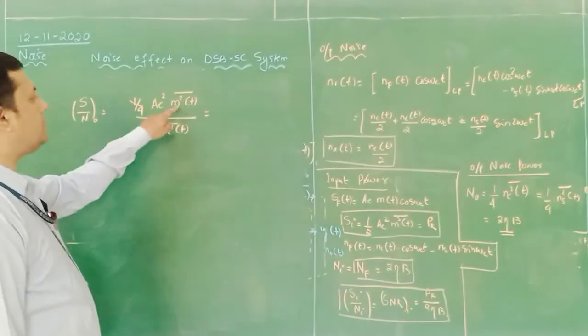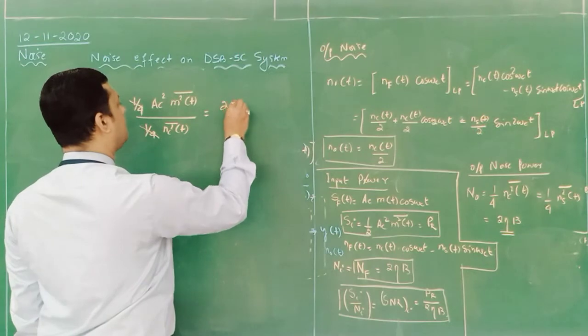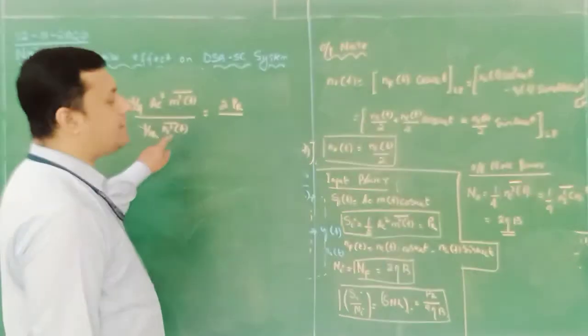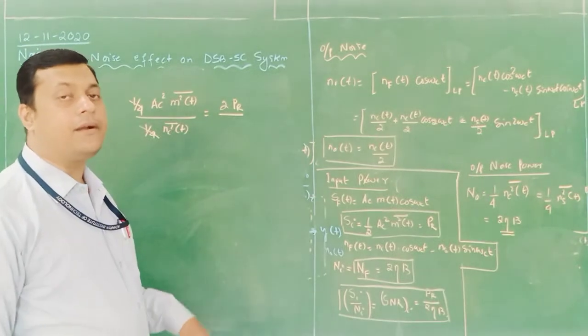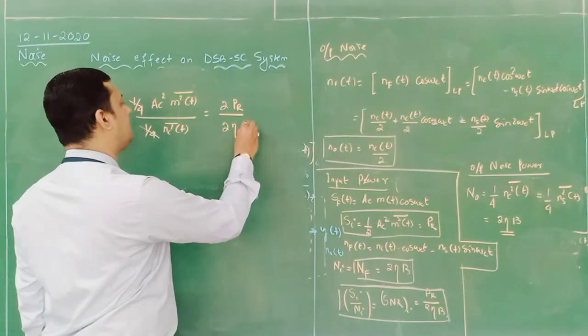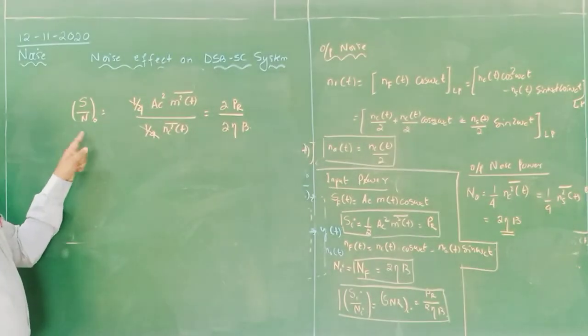What is Ac square into m square of t? It is nothing but 2PR. Done. And what is the Nc square of t? It is nothing but the power content in the noise, 2 eta into B. Done. So this is my output signal to noise.